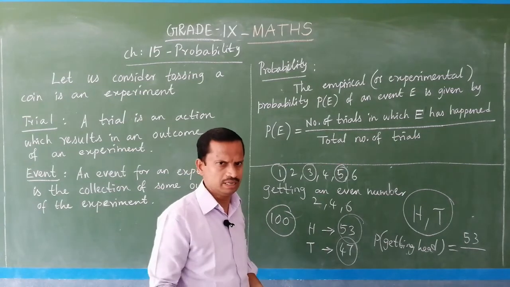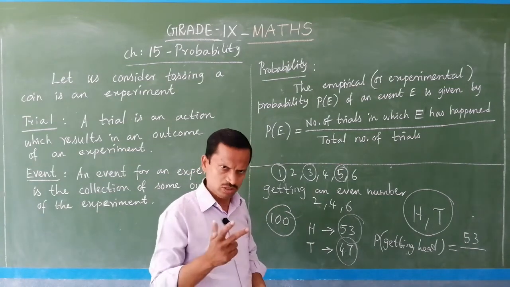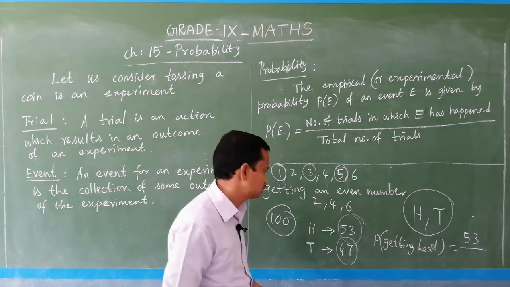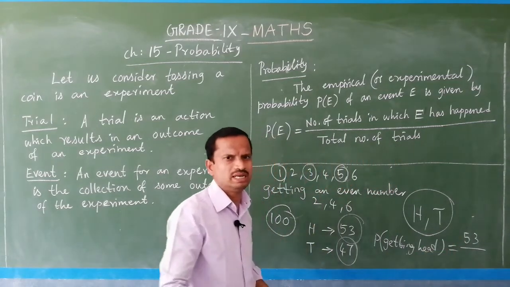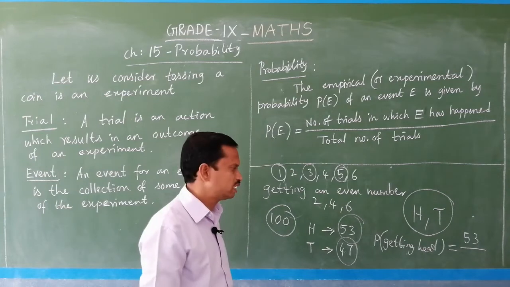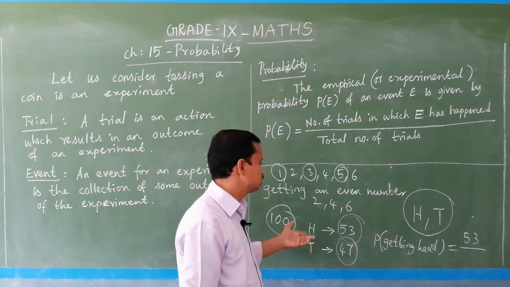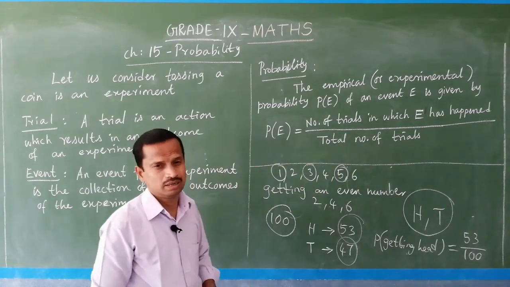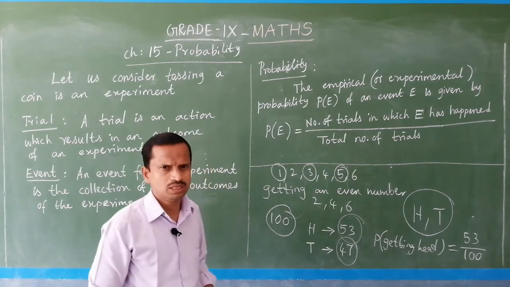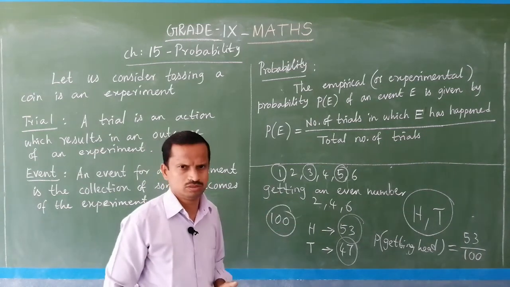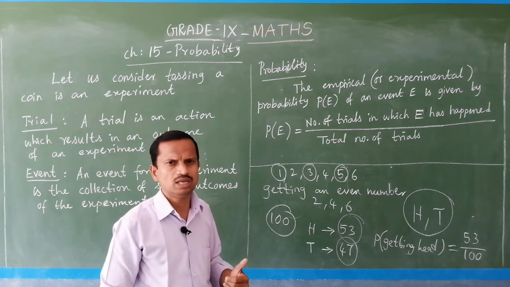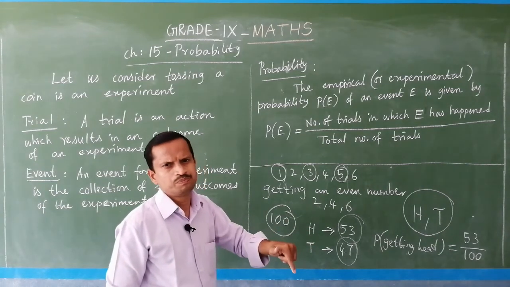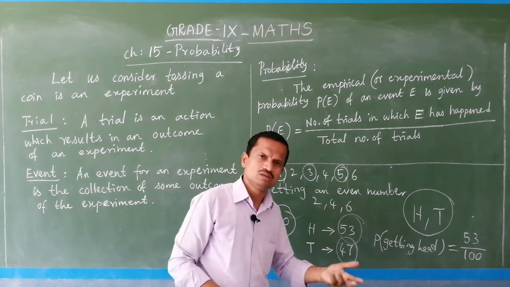So the event is getting head. In how many trials? Each trial gives an outcome, so in 53 trials you get head. That is the number of trials in which the event happened, divided by the total number of trials, 100. Out of that 100, head occurs in 53 trials.